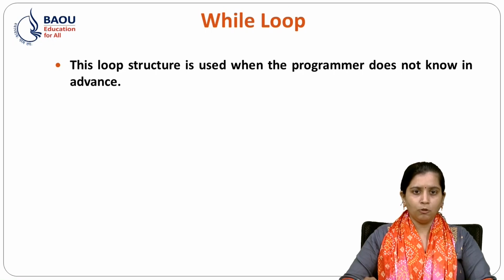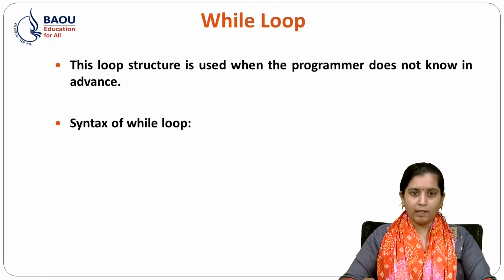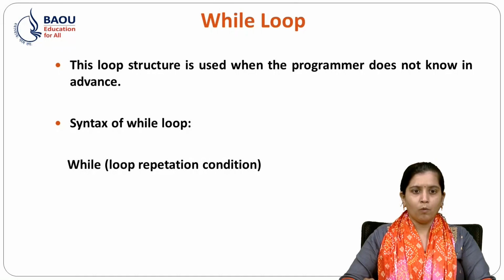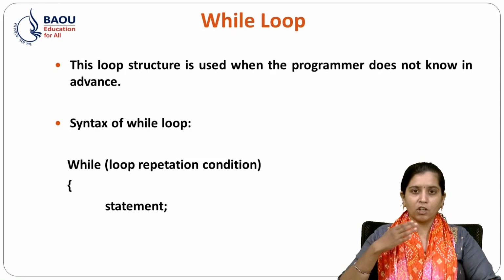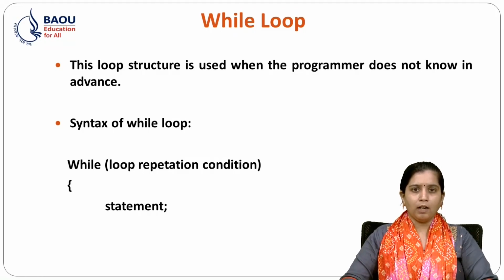While loop. This loop structure is used when the programmer does not know in advance the number of iterations. The syntax of while loop is while, then loop repetition condition, and then the statements to be executed. What is loop repetition condition? Loop repetition condition is the condition which controls the body of the loop, and the statements are repeated as long as our condition, that is loop repetition condition, is true.